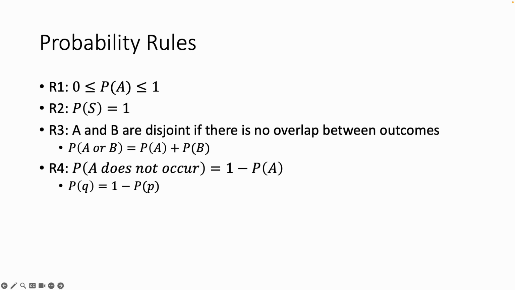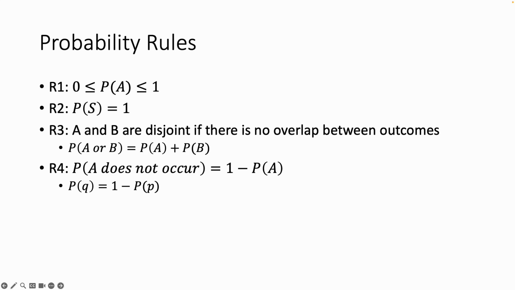Each individual piece of that has a probability, and when we add all the pieces together, we get 1. If A and B are disjoint, now let's talk about disjoint for a second. Disjoint means that there is no overlap between the two events that we're talking about.